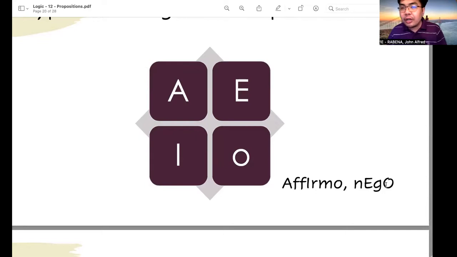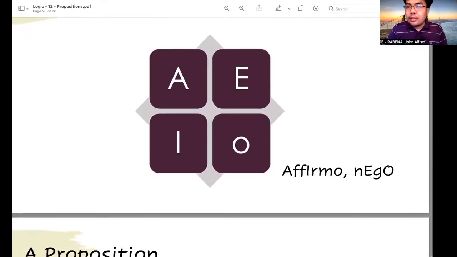Whereas the other keyword is nego. The word nego contains the letters E and O. So E propositions and O propositions are propositions with negative qualities. All right. So those are the types of propositions, categorical and hypothetical propositions.